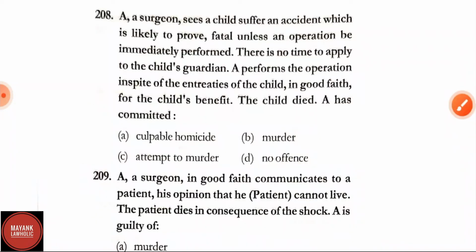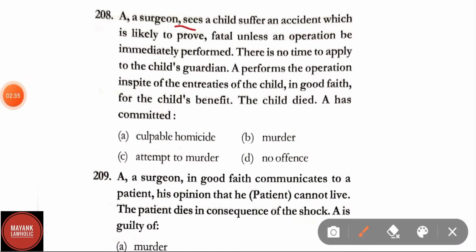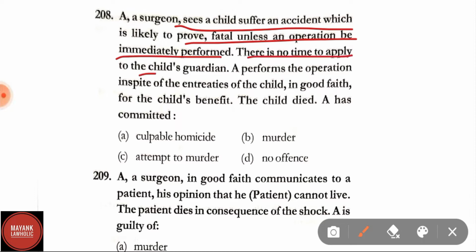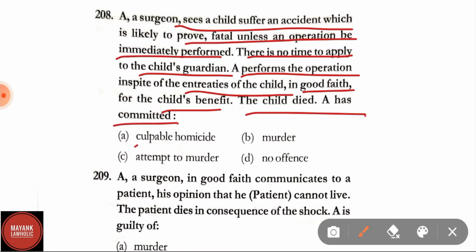Question number 208. A surgeon sees a child suffer an accident which is likely to prove fatal unless an operation be immediately performed. There is no time to apply to the child's guardian. A performs the operation in spite of the entreaties of the child, in good faith for the child's benefit. The child died. A has committed option A, culpable homicide; B, murder; C, attempt to murder; D, no offence. Here the correct answer is option D, that is no offence.